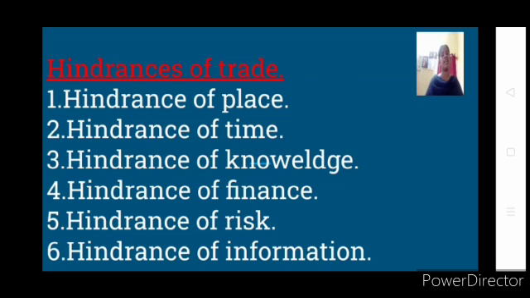Hindrance of person in the sense, the goods are produced in bulk quantity, but every time the consumer is not in need of bulk quantity. Is it clear? Goods are produced by the manufacturer in bulk, but the consumer needs in small quantity. So what happens if the manufacturer starts selling the individual quantity to the individual consumer? It is a hard job for him, because I might be needing only one, some might be needing 5, but he is producing the goods in 1,000 numbers. Then the risk of selling becomes more to the manufacturer, and every time I have to go to the industrial place. So it is not a good mode.